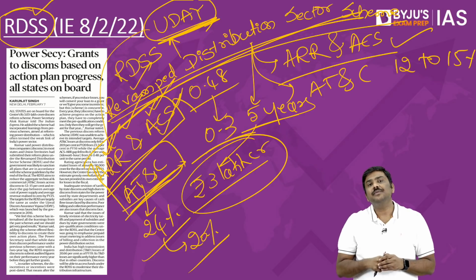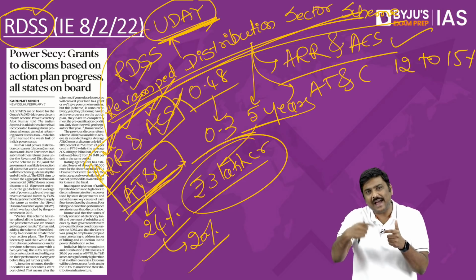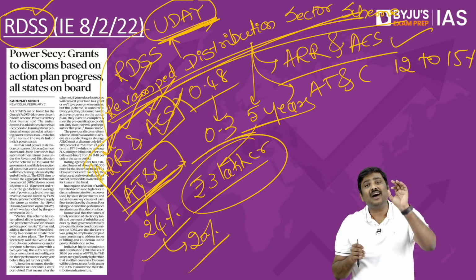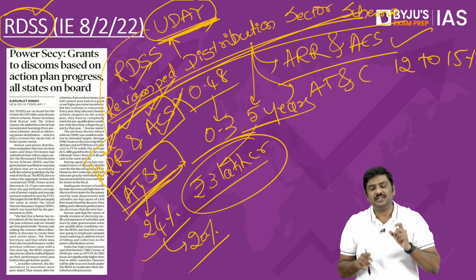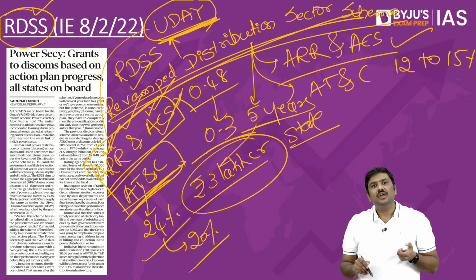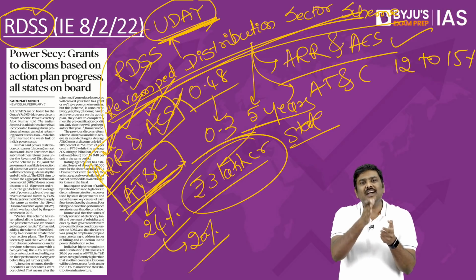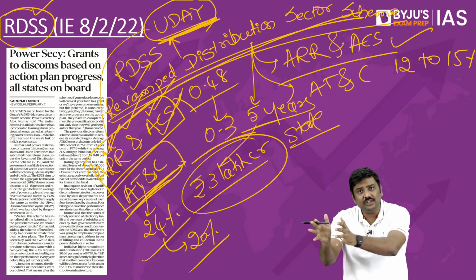Under RDSS, whatever reports and targets the Discoms have set up annually, these targets have to be met. And who will keep the targets for these stakeholders? The state governments will prepare project plans, and the annual targets they want to achieve will be provided to the government.